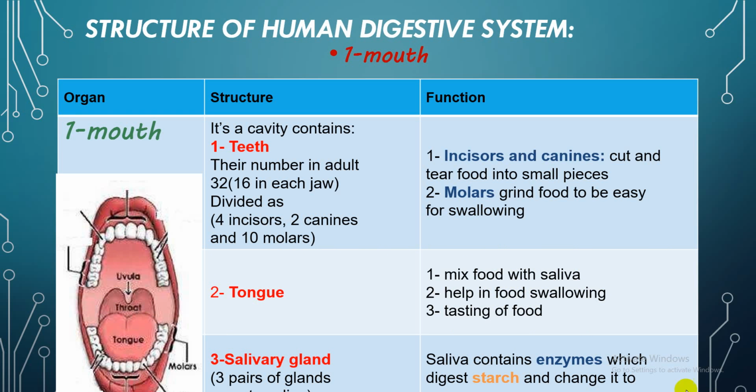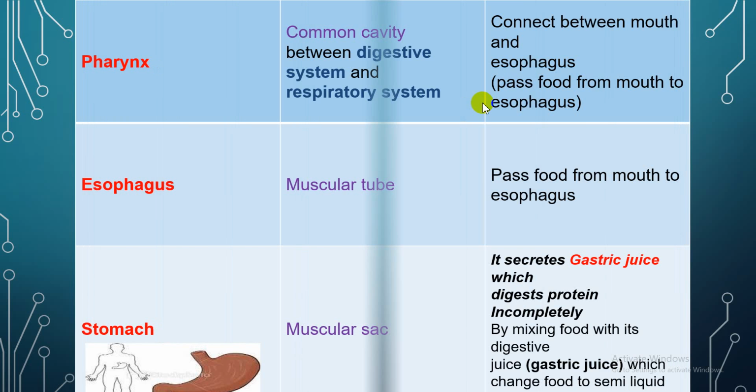Number 3, I have the salivary gland. The salivary glands are 3 pairs of glands that secrete saliva. Saliva contains an enzyme which digests starch and changes it to sugar, and I can find starch in fries. Then I have the pharynx, which is a common cavity between the digestive system and the respiratory system.